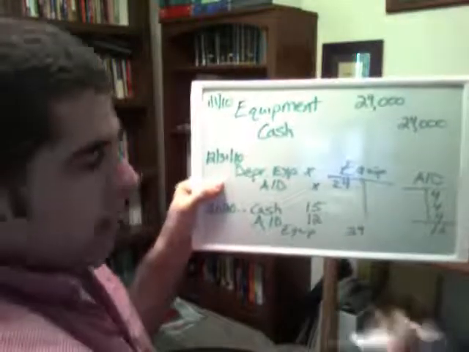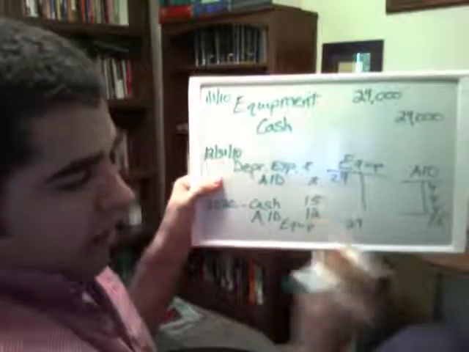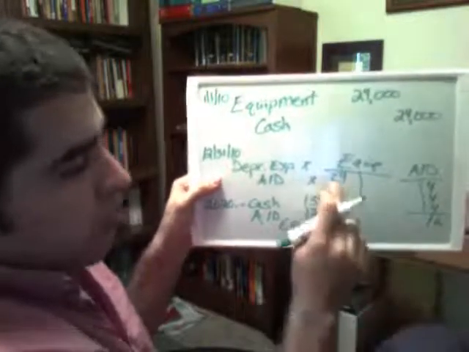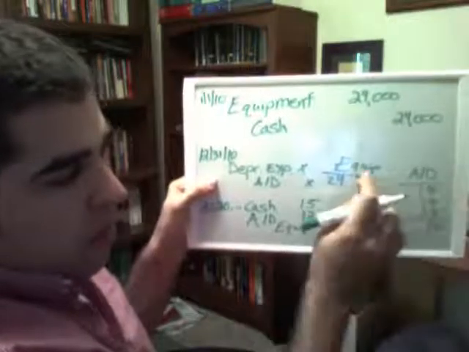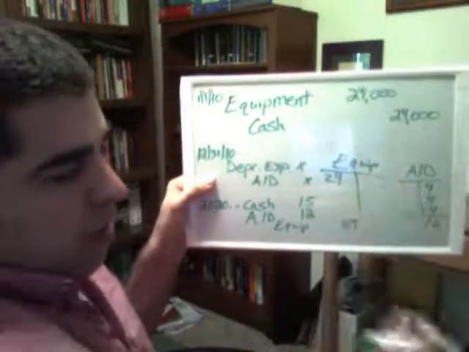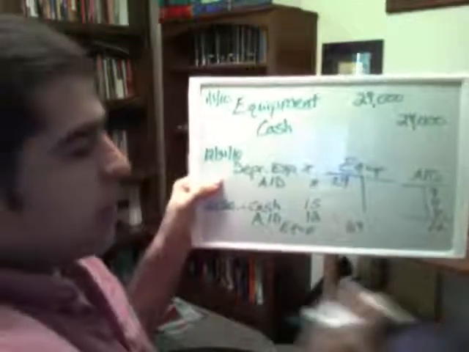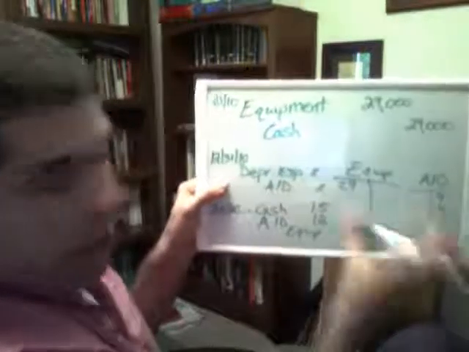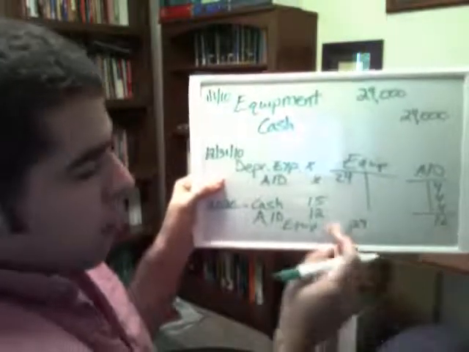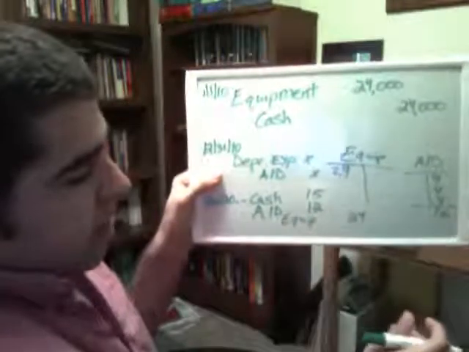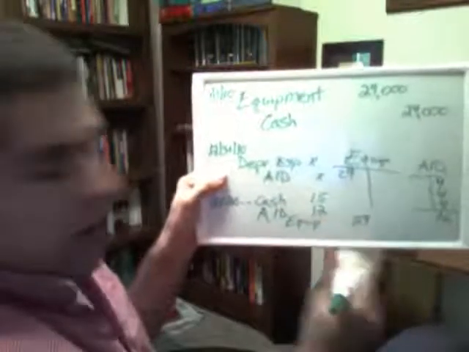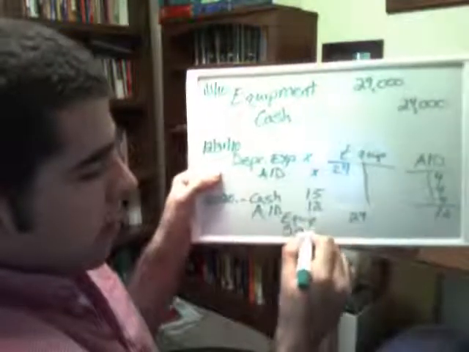Well, if the cash equaled the book value, we call it book value. 24 minus 12 is 12. The book value is the difference between these two. If the cash equaled the book value, then it would be the case. But in this case, we're getting more cash than our book value here. The book value is 12. We got 15 coming in, so our debits are exceeding credits. So in this case, we have a gain.